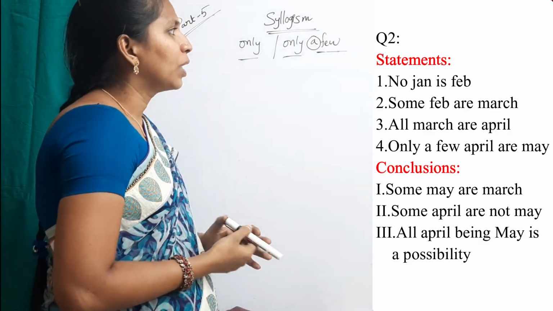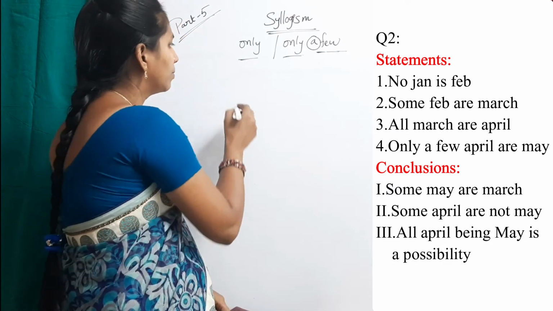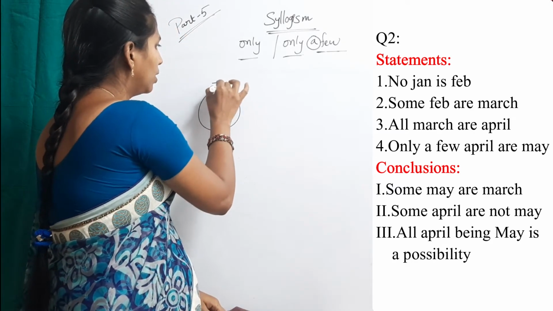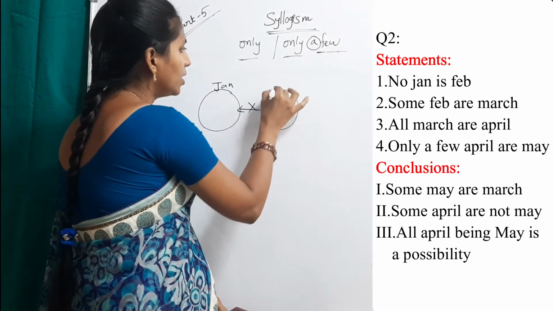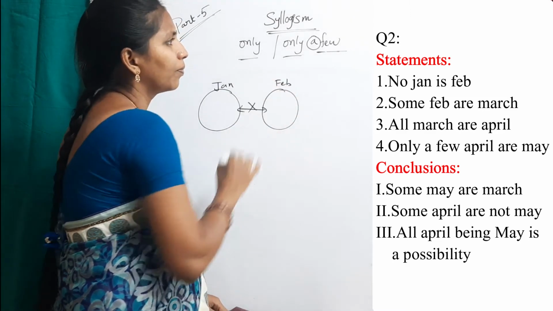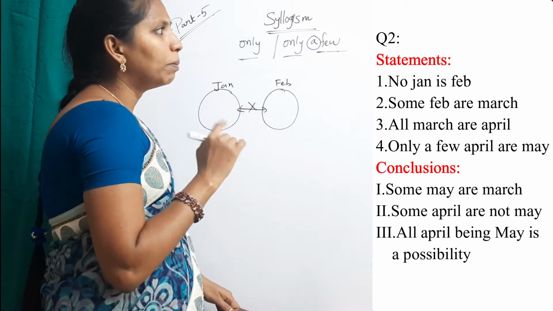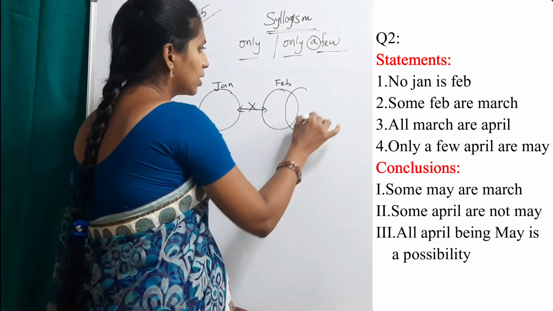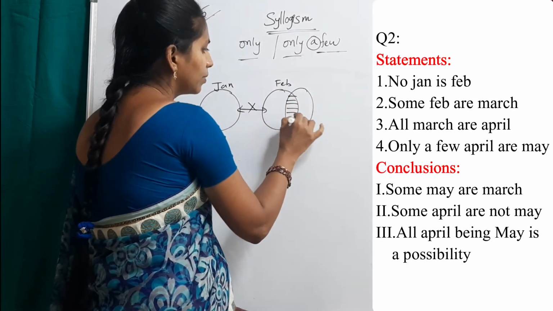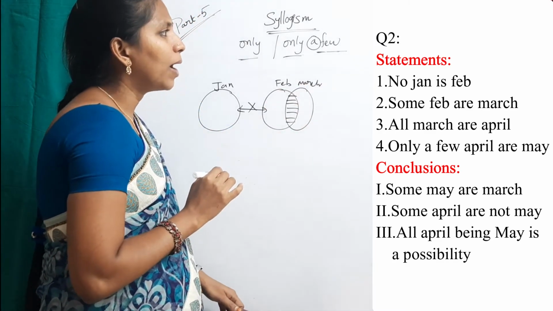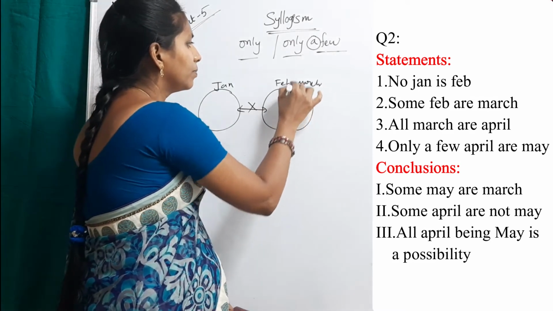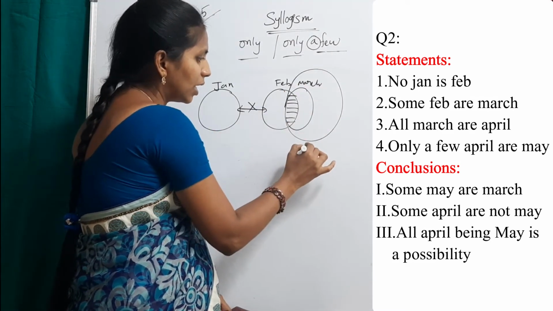Second question. No Jan is Feb. This is January. No January is Feb. Some Feb are March. Some part. This is March. Third one, all March are April. This is April.